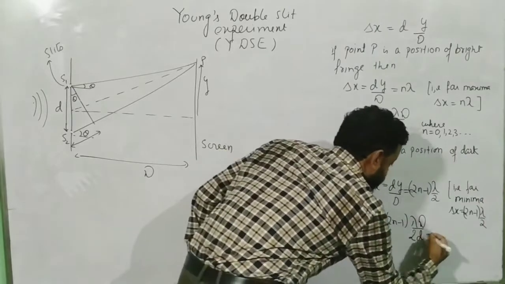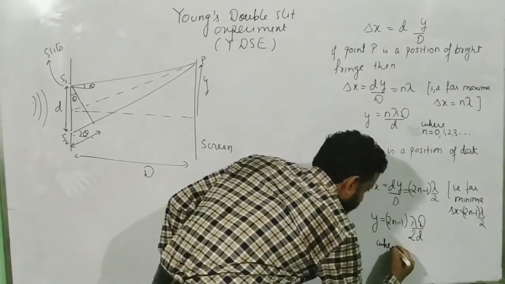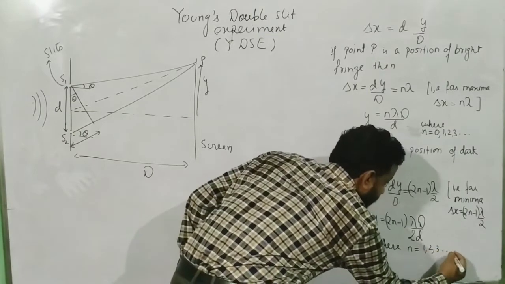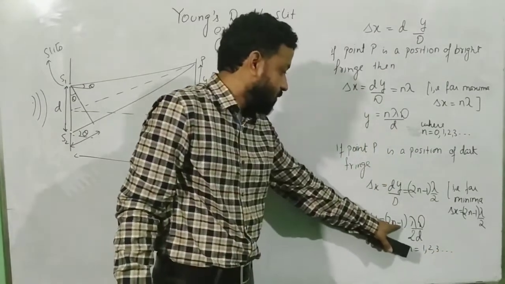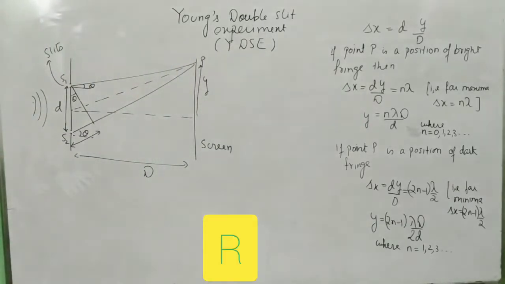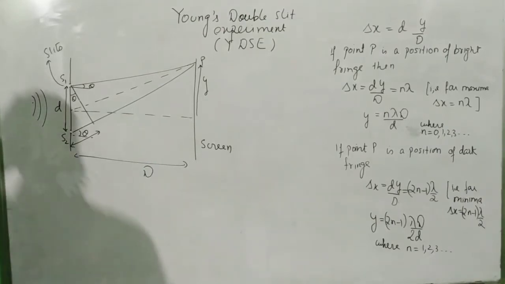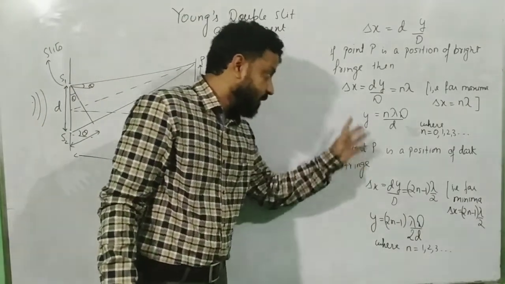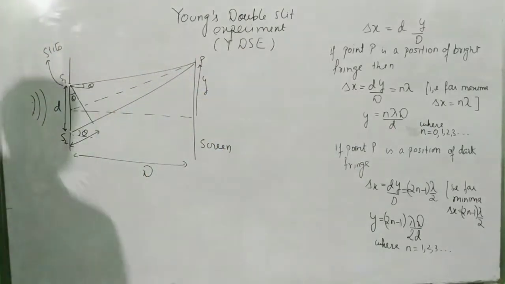And here you will write where n is equal to 1, 2, 3 and so on. If you are using 2n minus 1, don't start n with 0. Now pause the video and take a note of this. So now let's see what else is there in this topic. And remember, depending upon the nature of the question, the derivation may continue beyond that, and that is what we are going to see now.